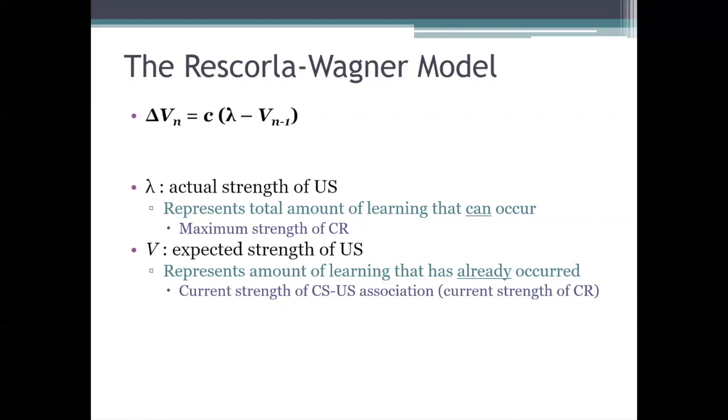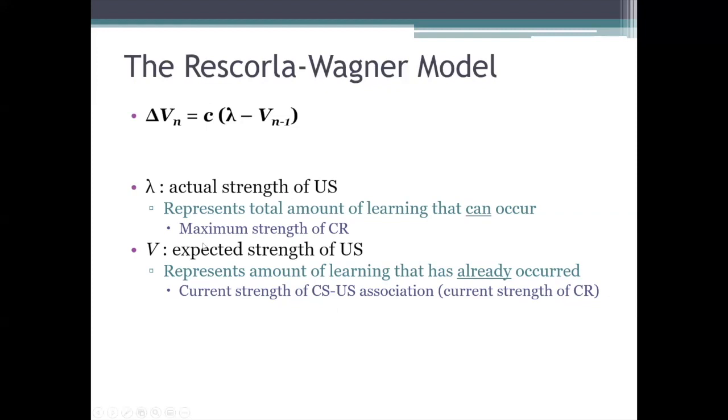It's going to learn to expect the US after it detects the CS. So technically, V is defined as the strength of the association between the CS and the US. But again, another good way to think about it is that it's the current strength of the conditioned response.